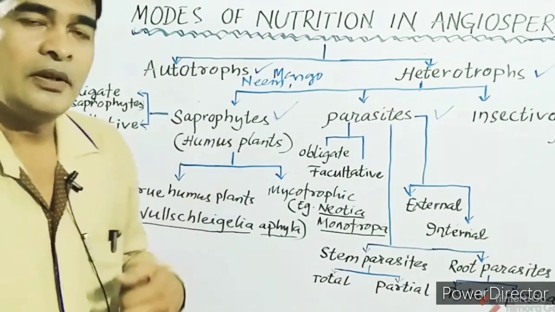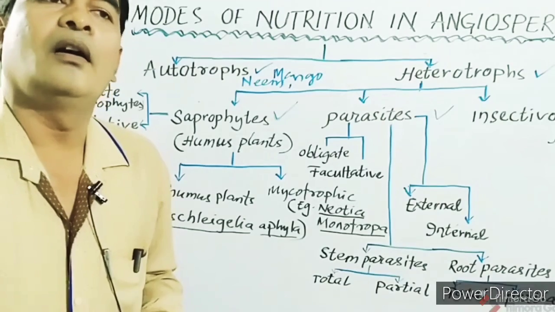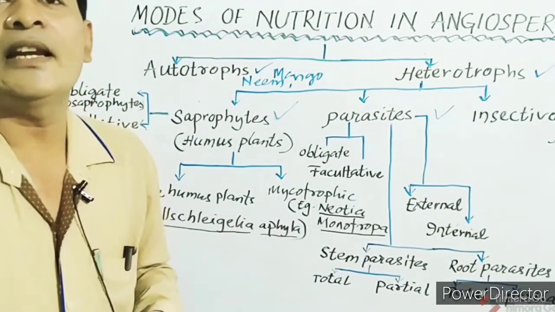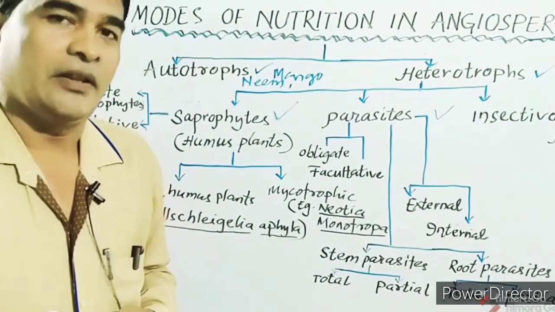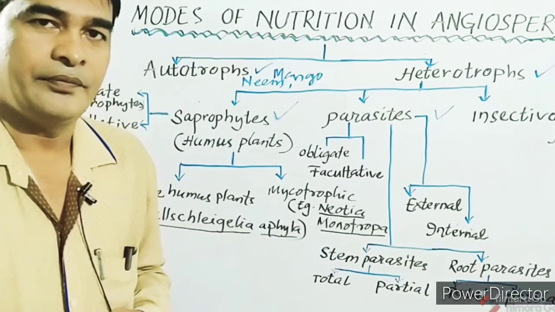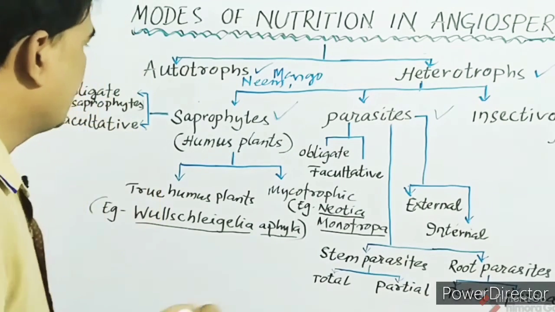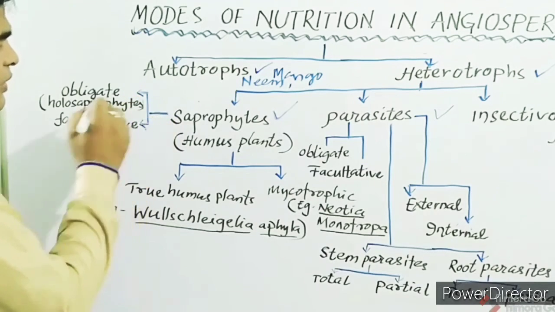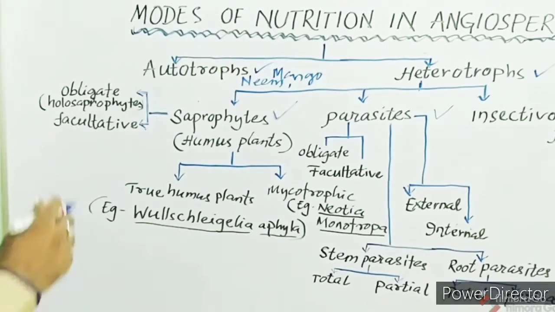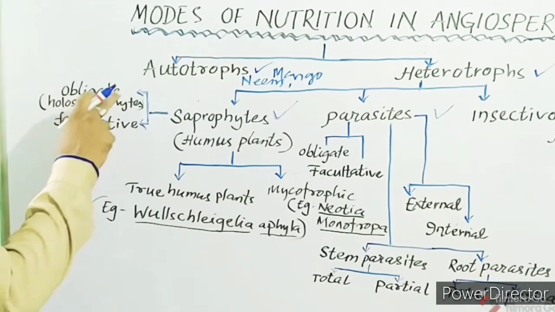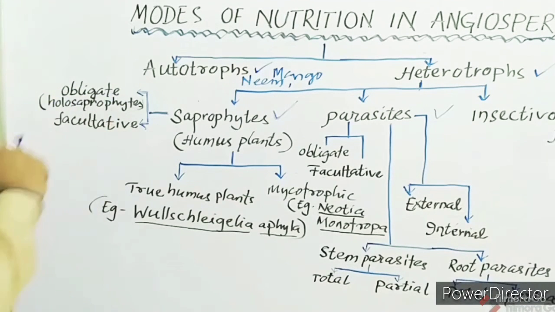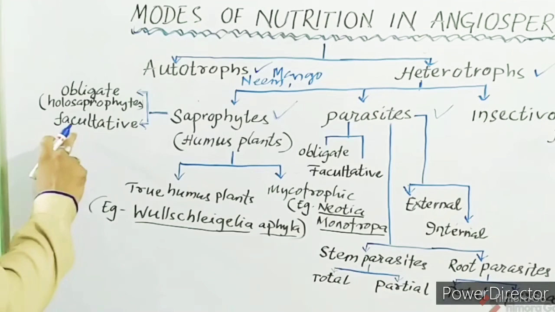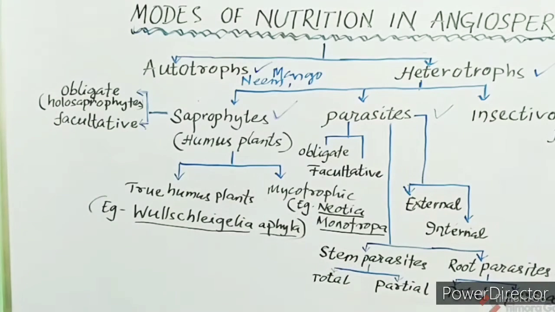These are the plants which derive their food from dead and decaying organic matter. Saprophytes are again divided into two categories: obligate saprophytes or holosaprophytes, and facultative saprophytes.